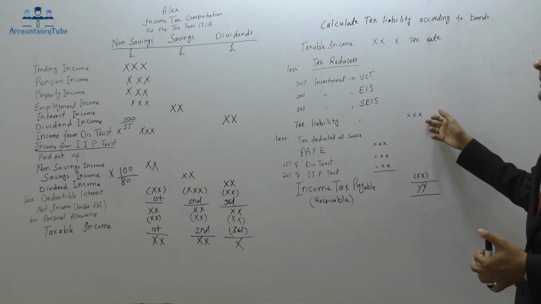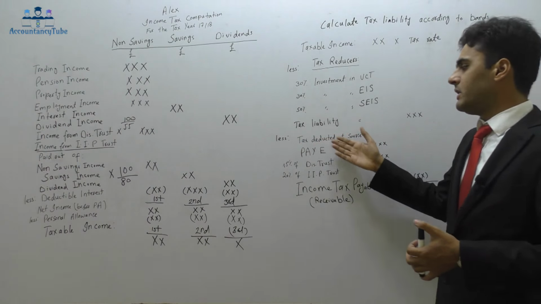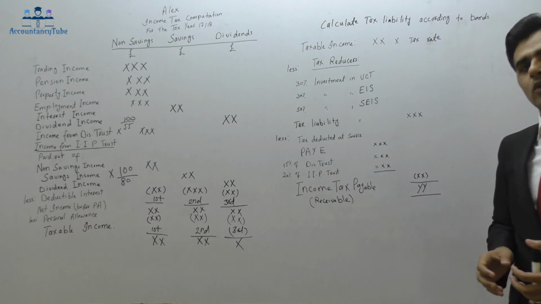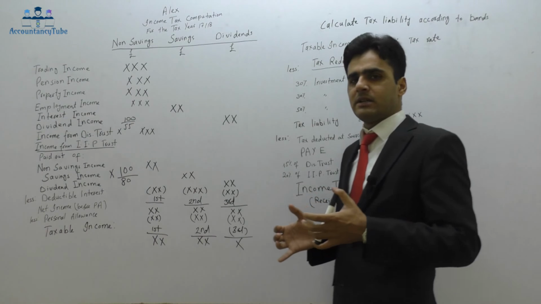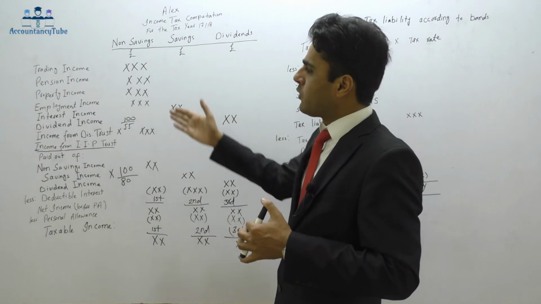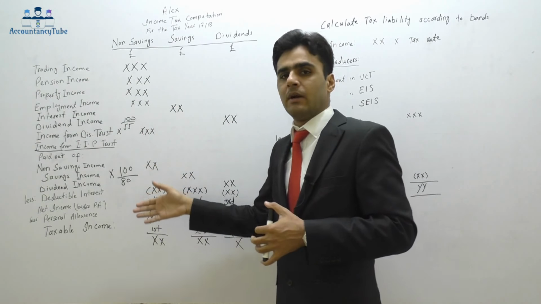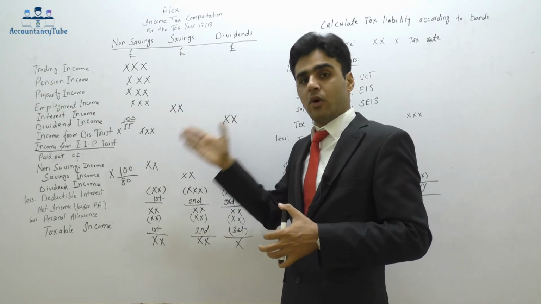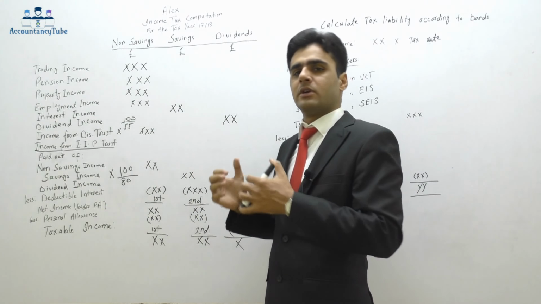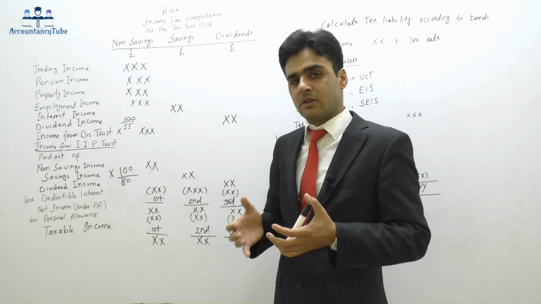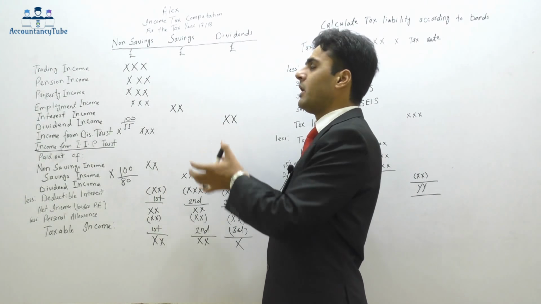So that is the tax liability. And after that, we'll have to deduct the tax deducted at source. Now, what is the tax deducted at source? Remember that I told you that while making up this pro forma, we will always list down all the sources of income, but we will list it down as gross, regardless of the tax deducted. Even if the tax is deducted, we will gross it up and write it down here.